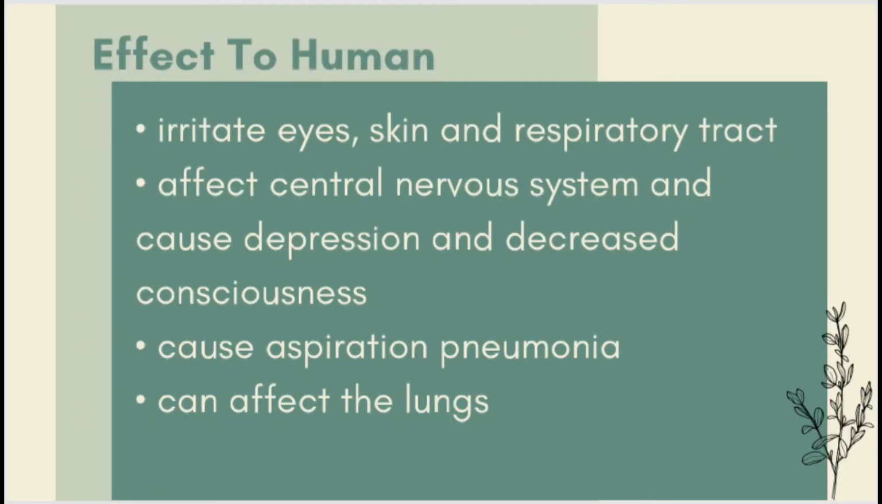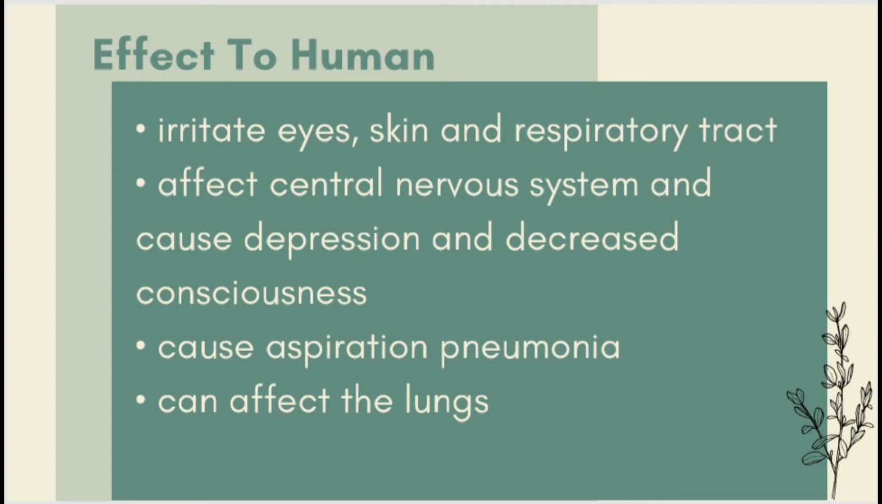Isoprene can be absorbed into the body by inhalation and ingestion. Ingredients and vapor can irritate the eyes, skin, and respiratory tract. The substance may have an effect on the central nervous system. This may cause respiratory depression and decreased consciousness. When swallowed, the substance easily enters the respiratory tract and may cause aspiration pneumonia.